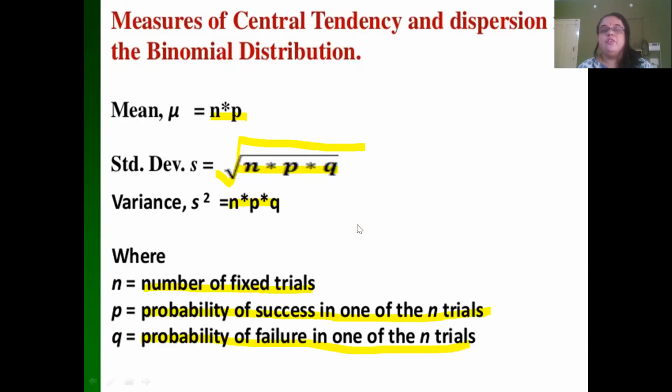With this, I end this video after explaining the basic concepts of binomial distribution. Remember, binomial distribution is one of the discrete probability distributions. Discrete distributions are those in which discrete variables are involved. Discrete variables are those variables which vary in whole numbers. These are also called discrete metrics. So this is about binomial distribution.